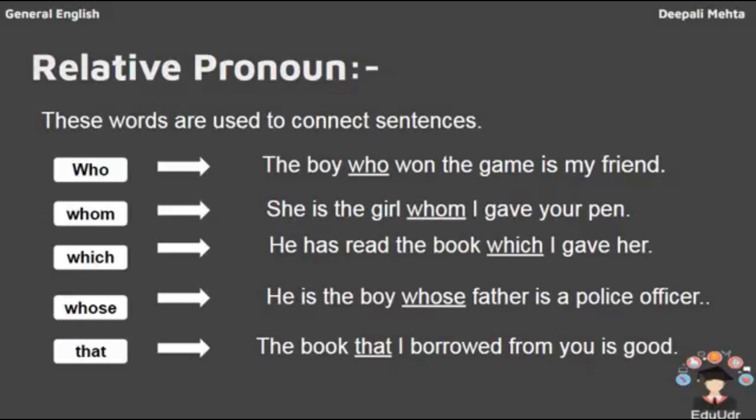Whose. He is the boy whose father is a police officer. Whose is a sort of personal or a kind of a position that his father is a police officer. Then comes that. The book that I borrowed from you is good. Now I am talking about that particular book that I borrowed from you. So these are basically the 5 kinds of relative pronouns.